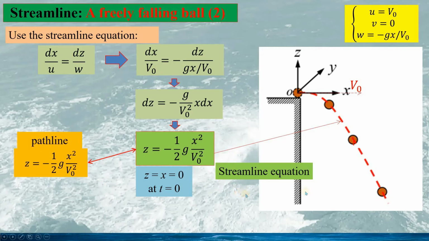And another point for this example is that, because we consider the falling ball, the force is only the body force, the gravitational force acting on the ball. There is no surface force acting on the ball.